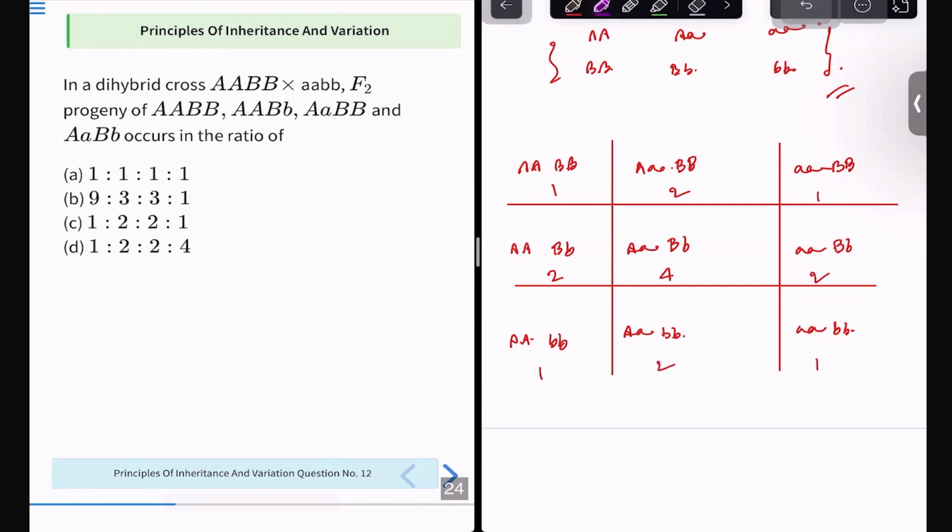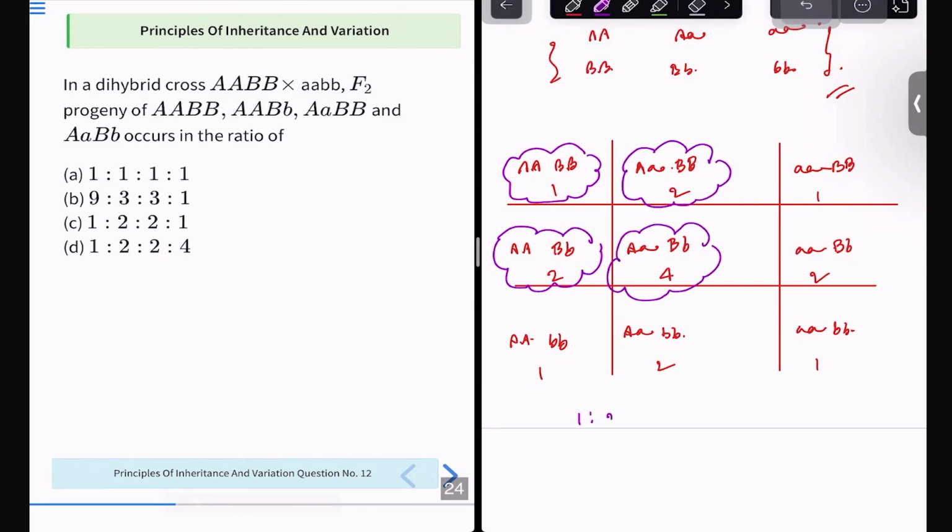Capital A, capital B is this one, right? It is this one. Capital A, capital B, small b. This is this one. Next, capital A, capital B. That is the capital A, small a, right? And then two capitals. That is this one. Next, capital A, small a, this one. The ratio is 1 is to 2 is to 2 is to 4.